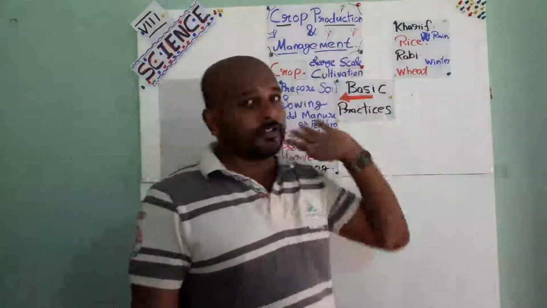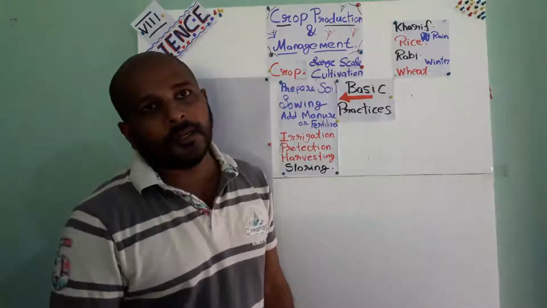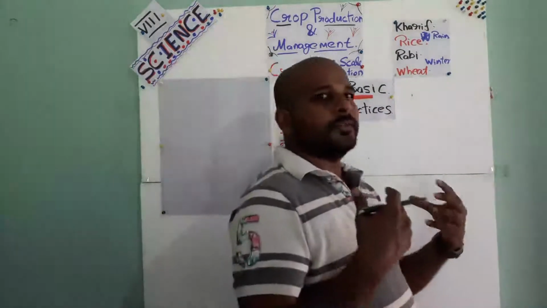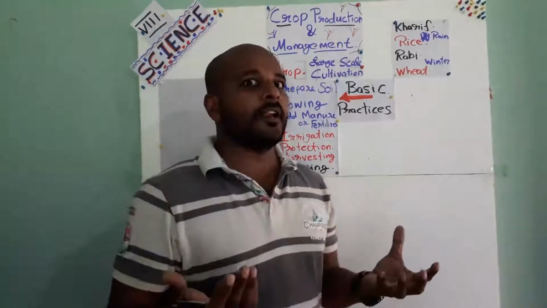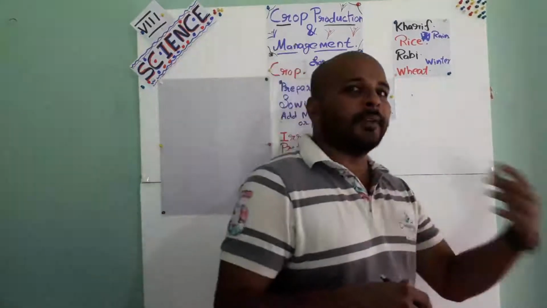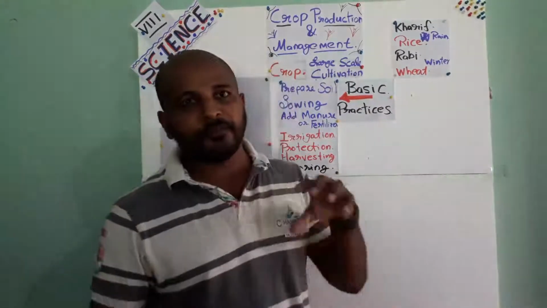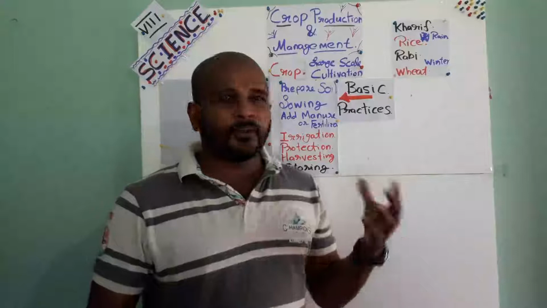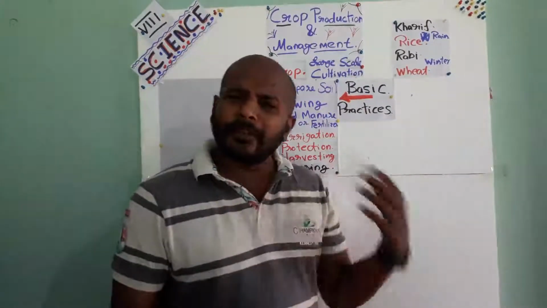Two new things you are studying are the Kharif and Rabi seasons. Because of the diversity in our country, different areas have different types of soil, like alluvial soil, red soil, black soil, desert soil, laterite soil, mountain soil.